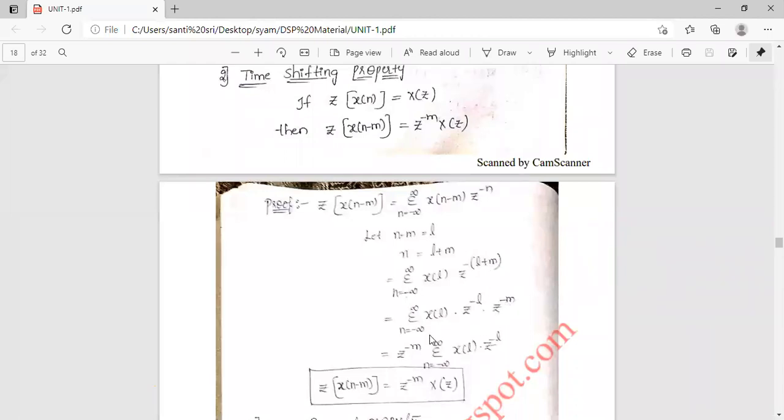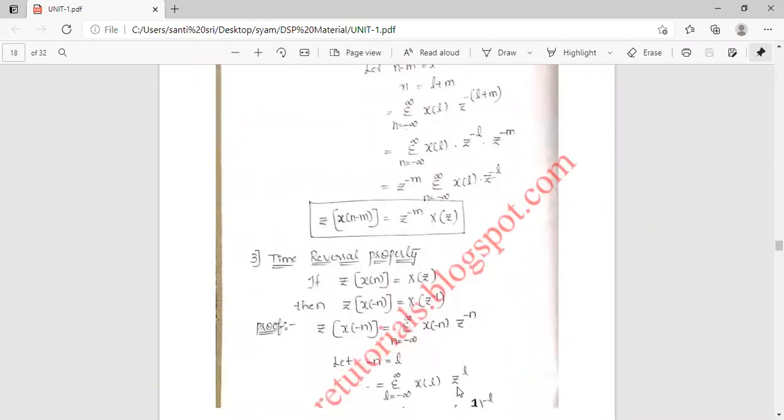Extract the z power minus m outside. So sigma n equal to minus infinity to infinity x of L into z power minus L, so it is z power minus m into X of z. This is the time shifting property.